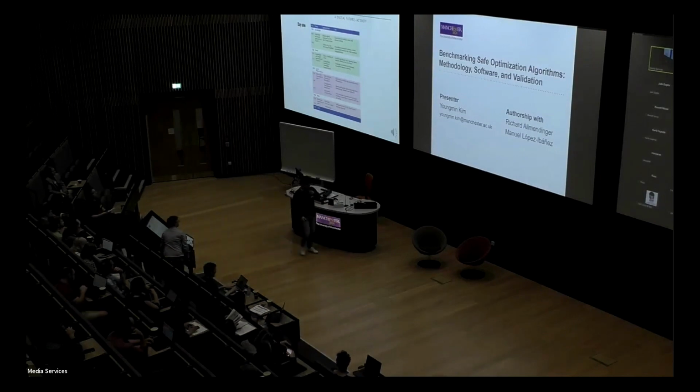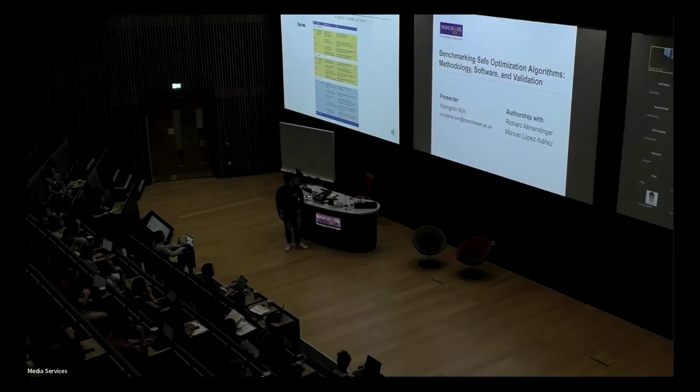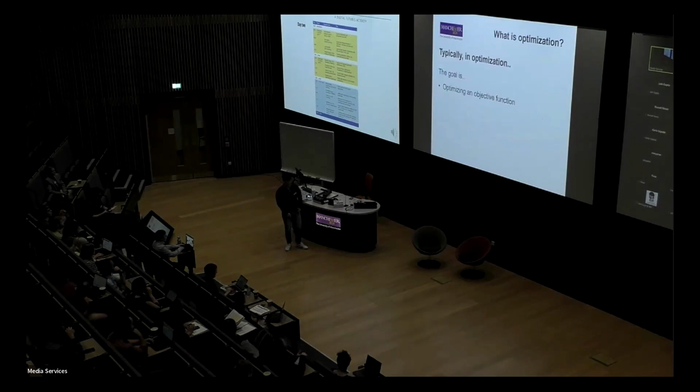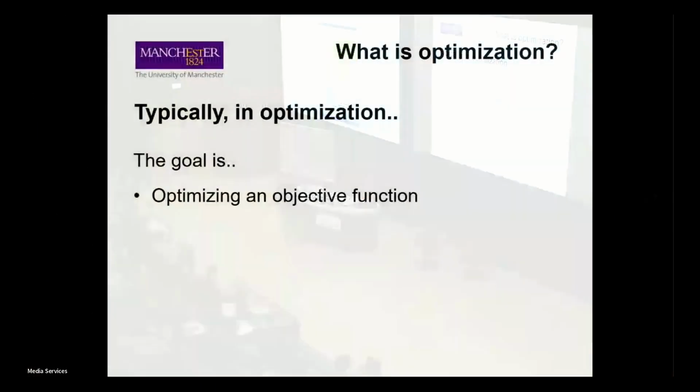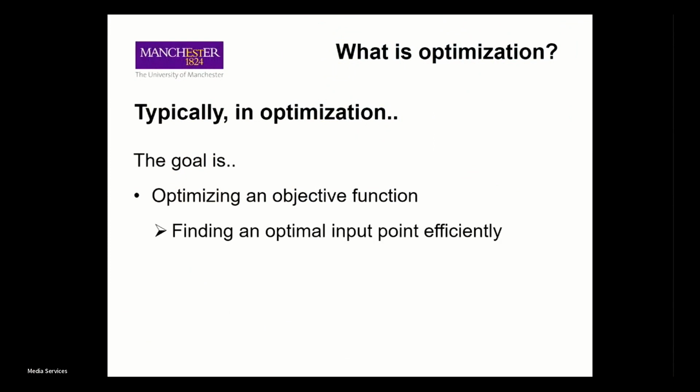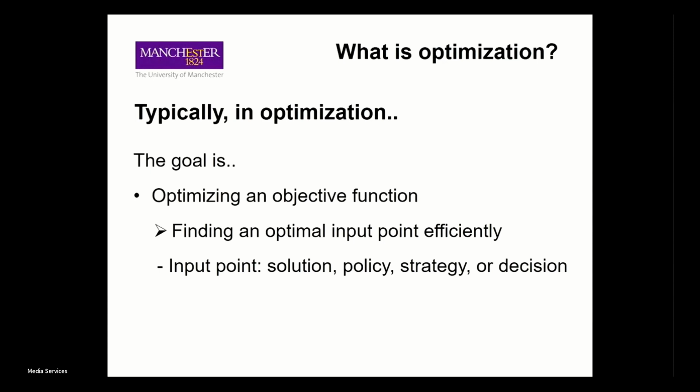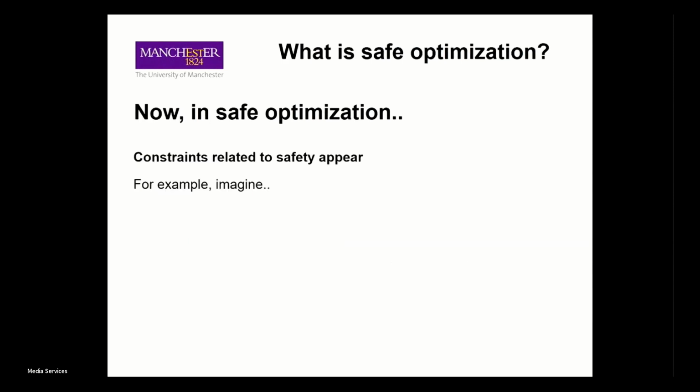Hello, my name is Youngmin Kim from Alliance Manchester Business School, and today I'll present benchmarking safe optimization algorithms. To talk about safe optimization, we should talk about the typical optimization problem. In a typical optimization problem, you want to optimize an objective function. So you want to find an optimal input point efficiently, which is a solution, policy, strategy, or decision, where the objective function represents reward, efficiency, or cost.